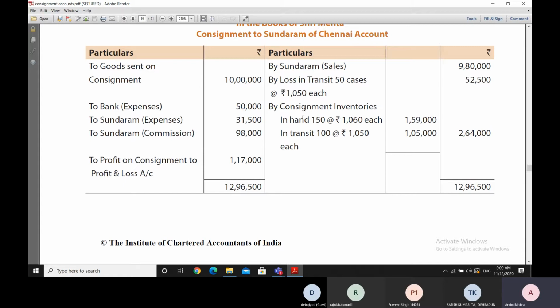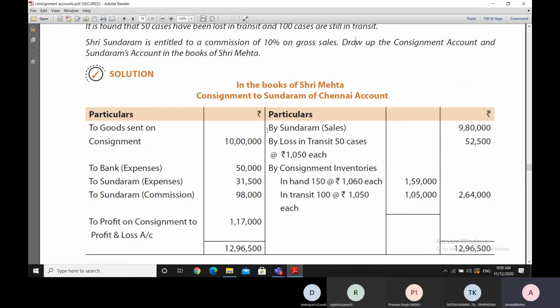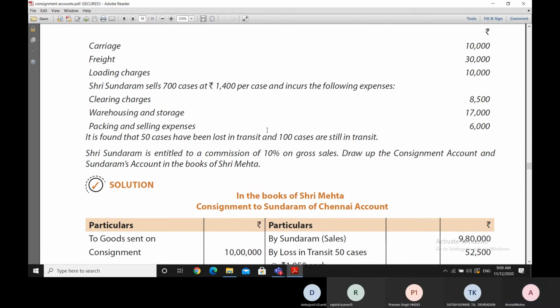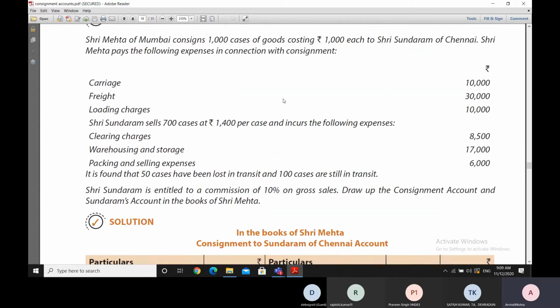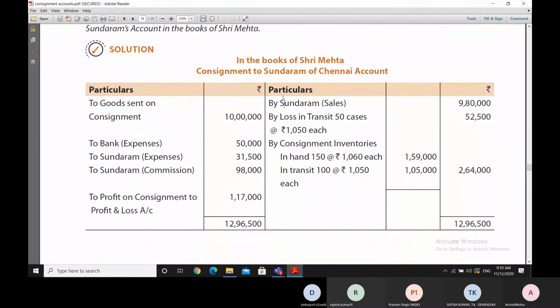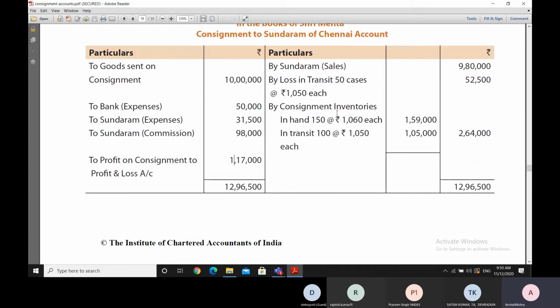So on this entire consignment business, till this date, when this is being drawn, the profit which has been made is 1,17,000 rupees. However, all the items are still not sold, so maybe they will be sold. If they are not sold, then they will be returned back.